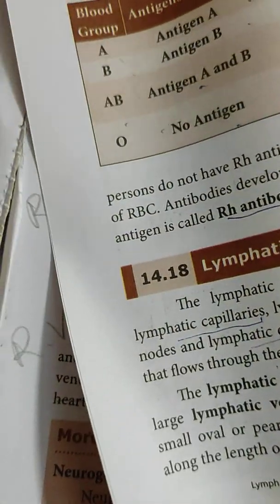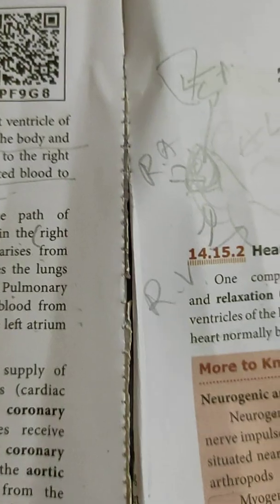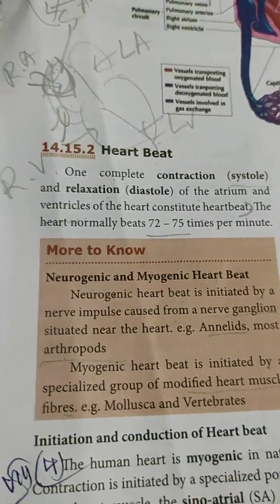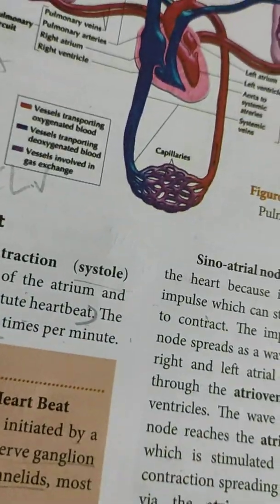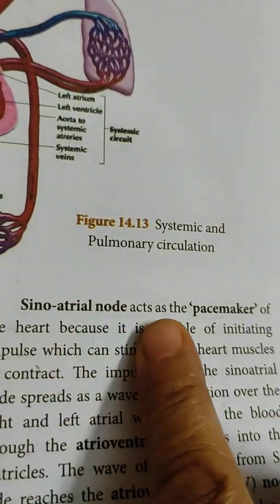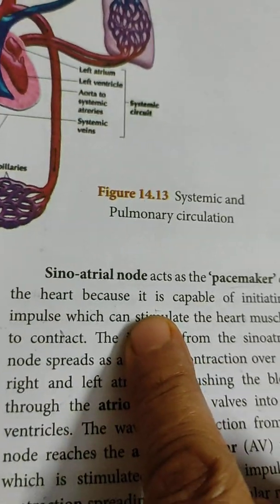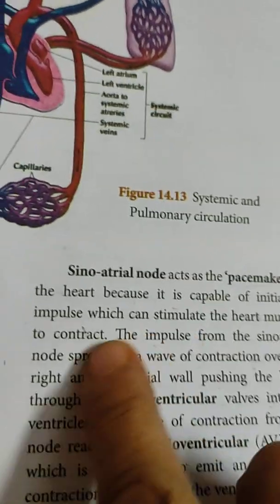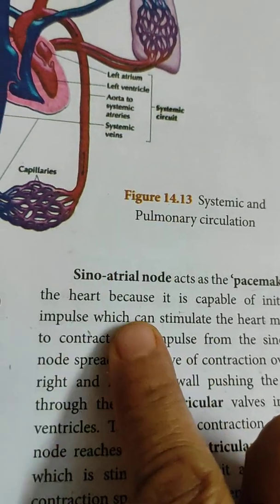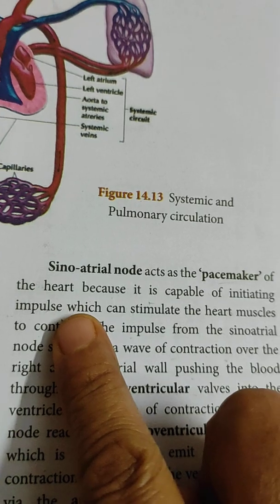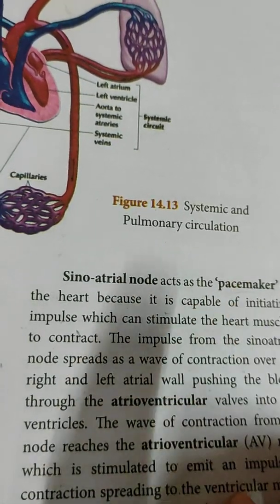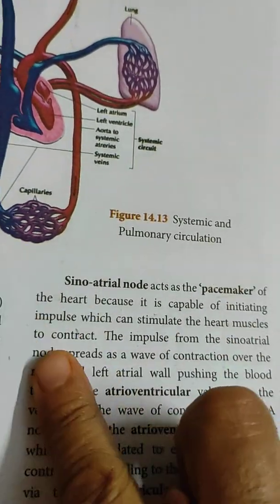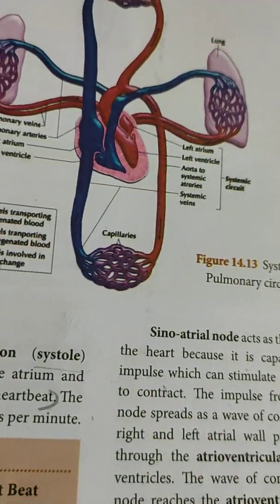That's all. Now explain the conduction of heartbeat. That starts from here, initiation and conduction of heartbeat, from there to here. The SA node acts as the pacemaker of the heart because it is capable of initiating an impulse which can stimulate the heart muscles to contract. That's why the SA node is called the pacemaker of the heart.